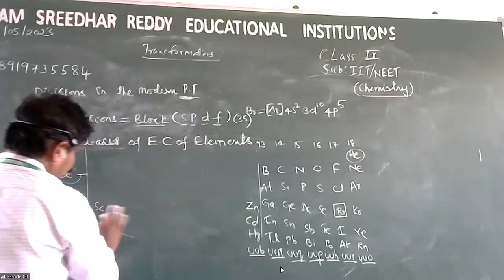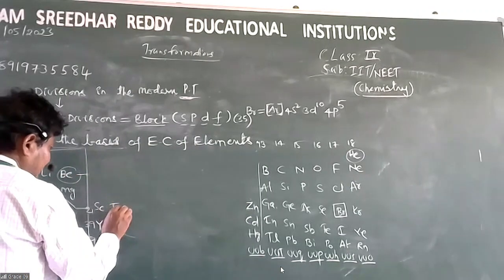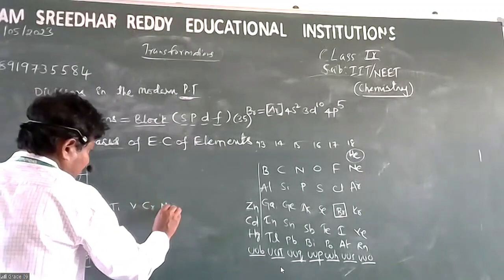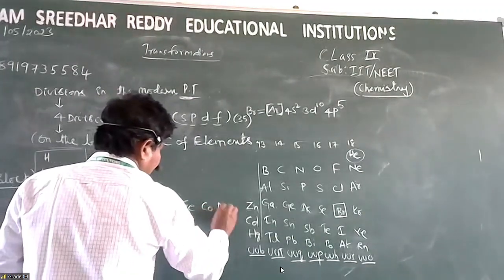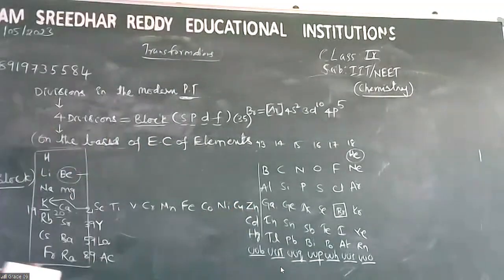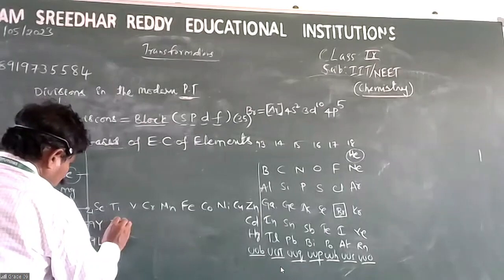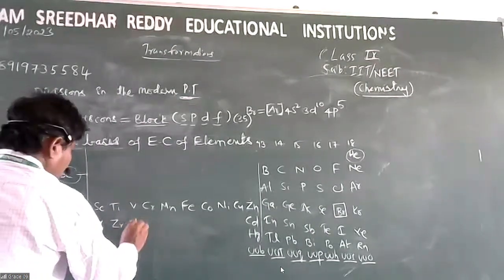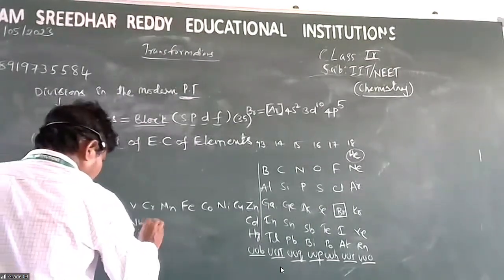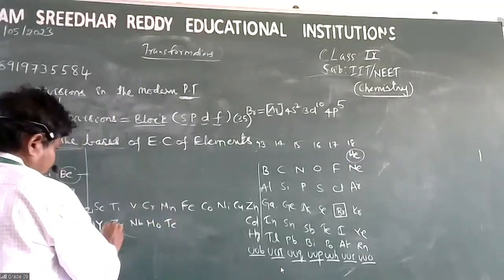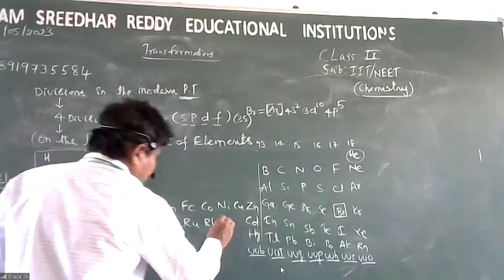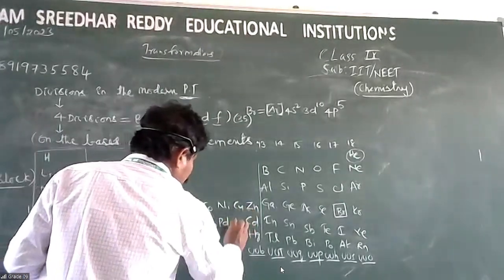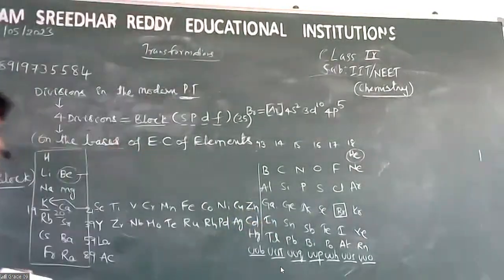There are 10 elements: scandium, titanium, vanadium, chromium, manganese, iron, cobalt, nickel, copper, and zinc. Next 10 elements: yttrium, zirconium, niobium, molybdenum, technetium, ruthenium, rhodium, palladium, silver, cadmium.